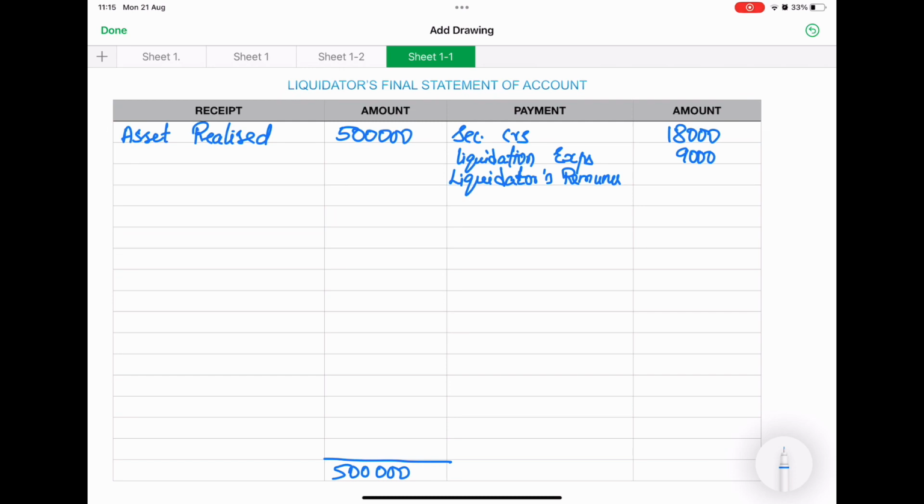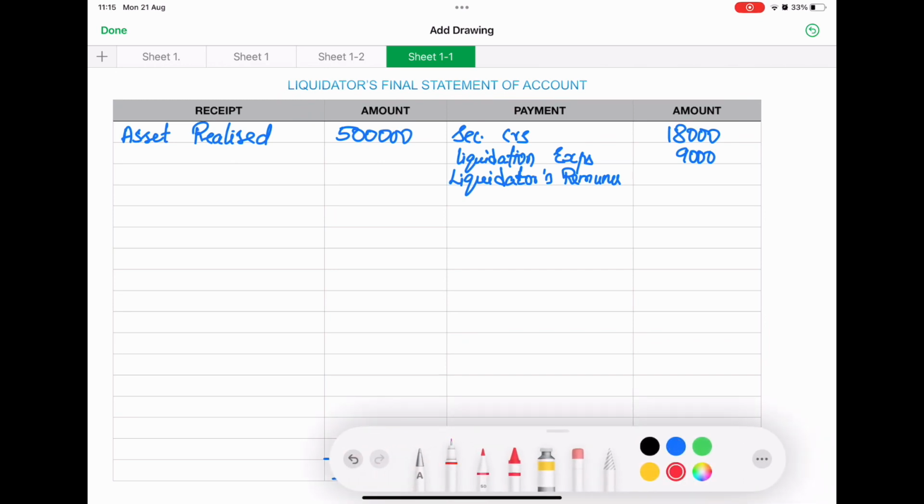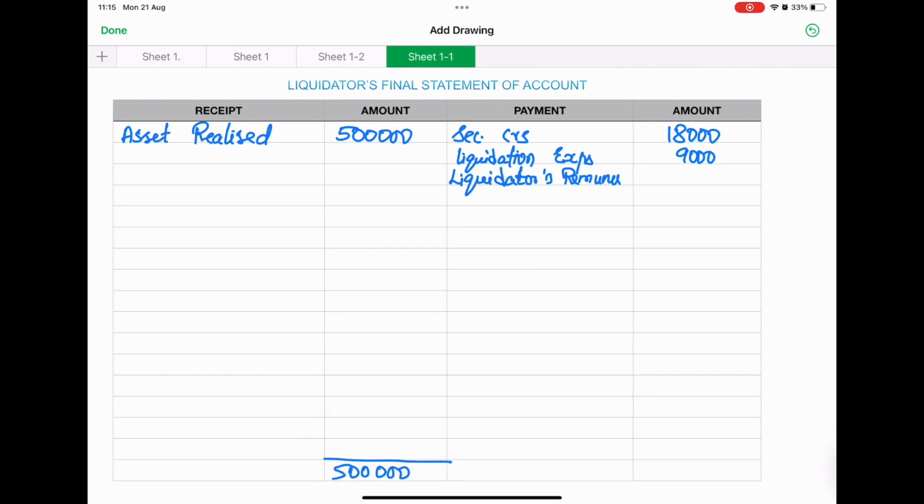The first one is liquidator remuneration. First they have given 3% on asset realized. So the asset realized value is 5 lakh. So 5 lakh into 3%, that is 15,000.